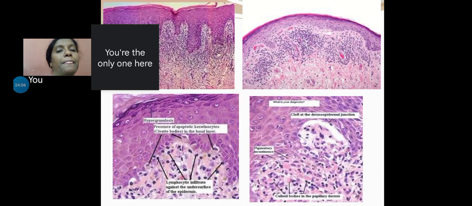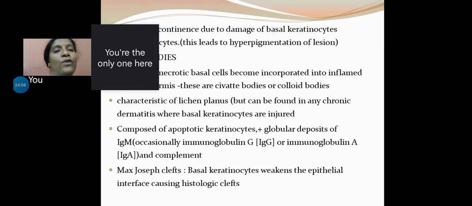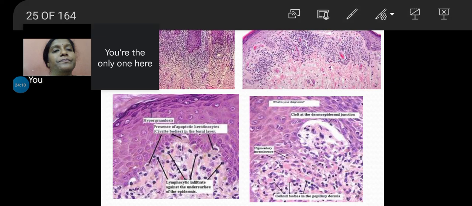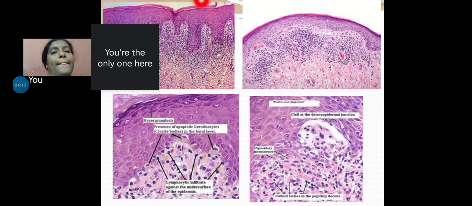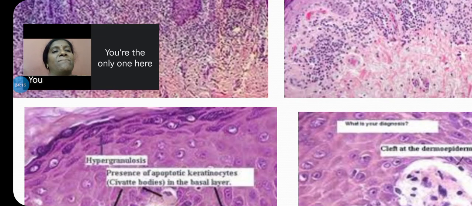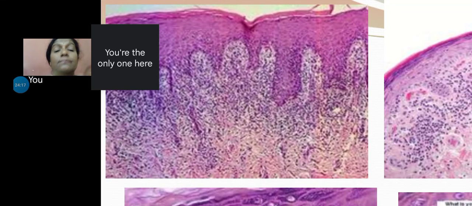Histopathology. Okay, I'll go one by one. First of all, the problem is in the epithelium, because we know the antigen is the basal keratinocyte. So what happens is, there is going to be targeting of these basal keratinocytes, and there will be destruction of these keratinocytes. How did the keratinocytes die? Because of apoptosis, right?